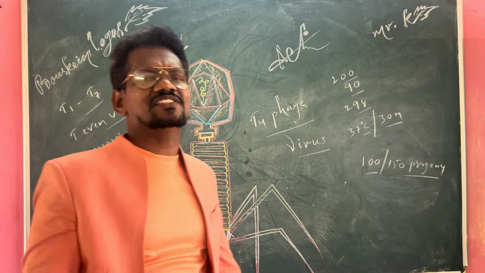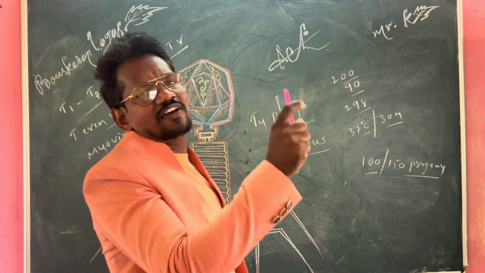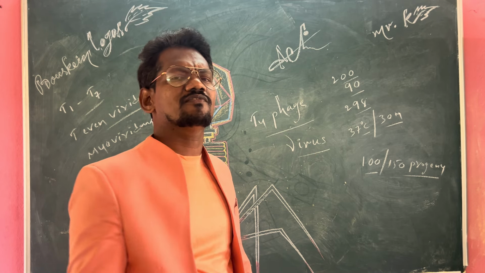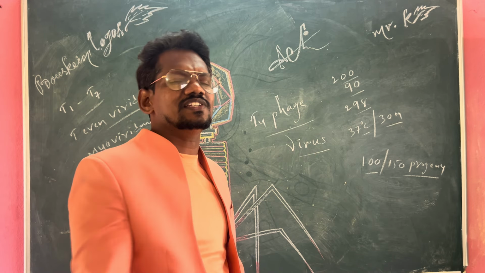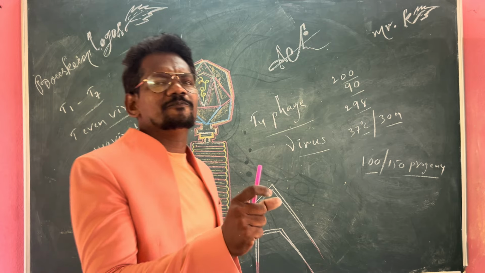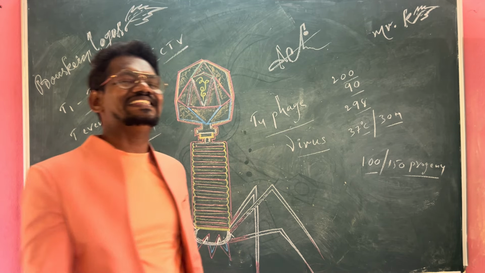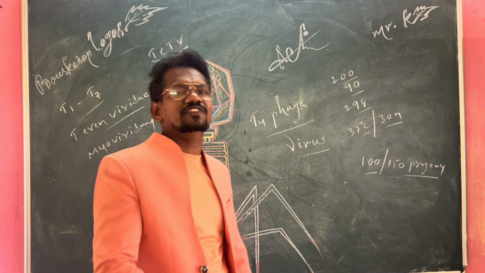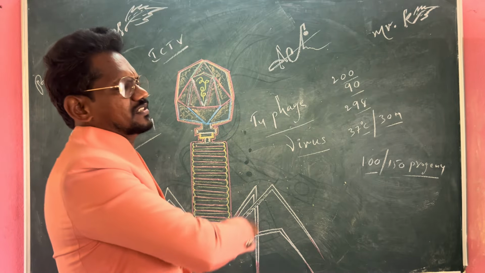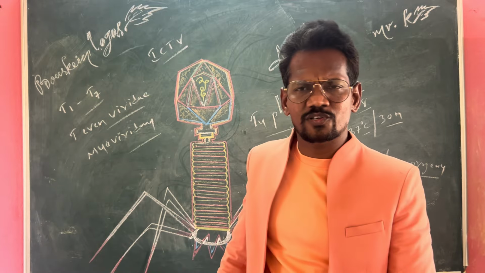In virus classification, first comes family, next subfamily, next genus, and next the name of the virus, in the sense the species. The species name of the virus is given based on the disease or the disease symptoms which the viruses cause. This information is on the other hand; in one more video I shall explain it to you in depth.